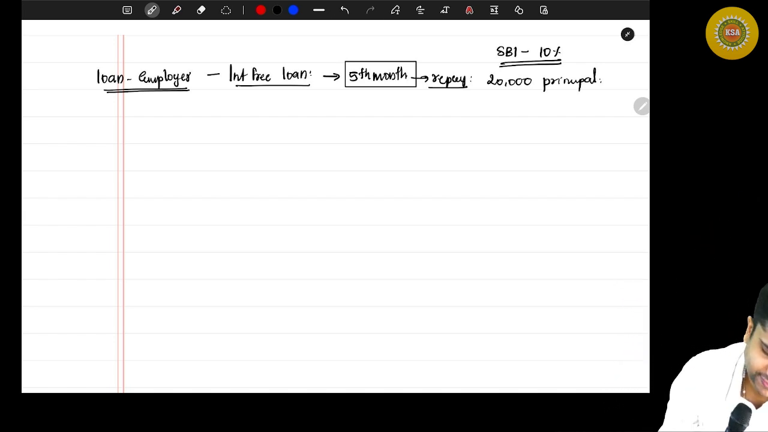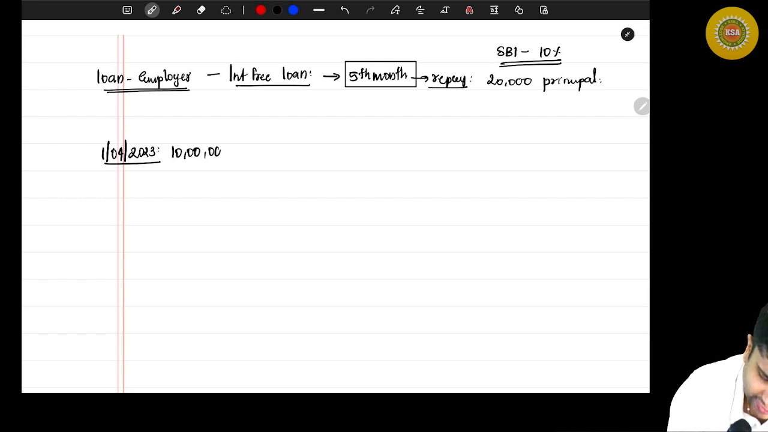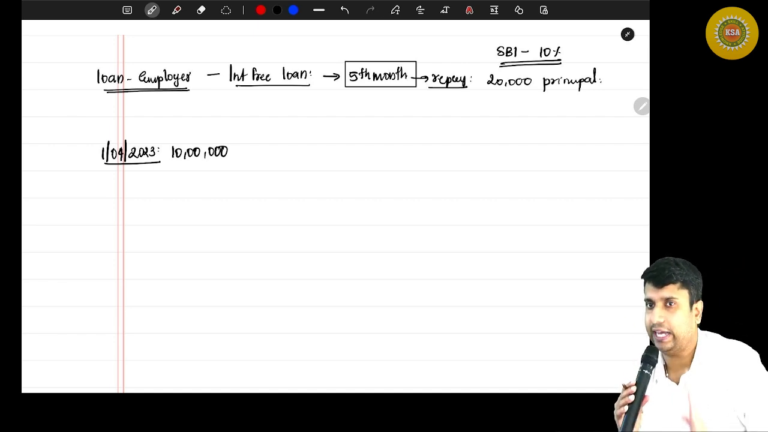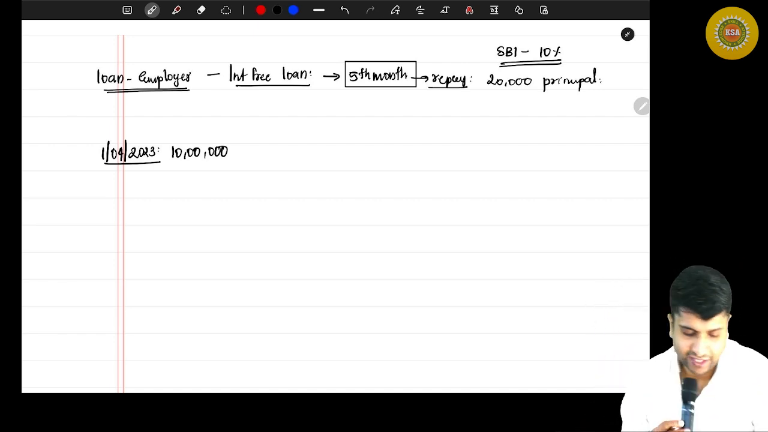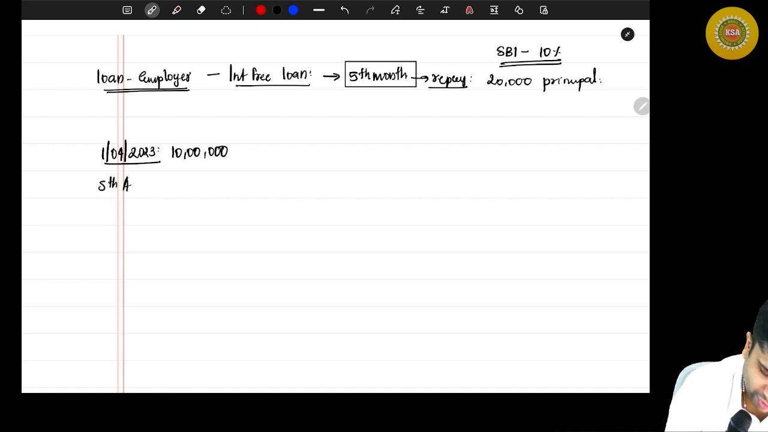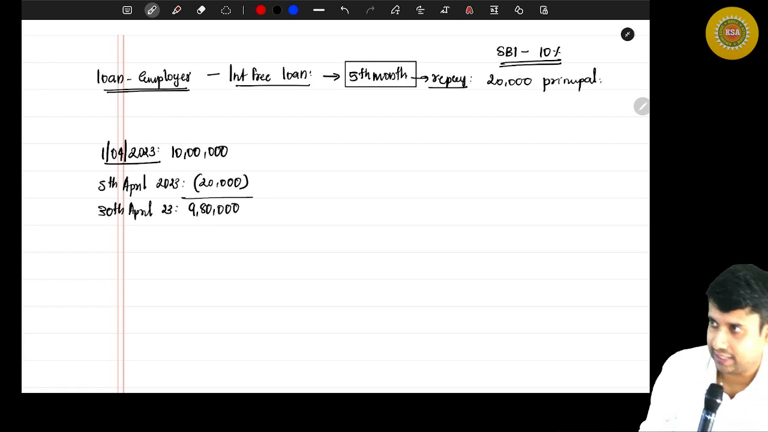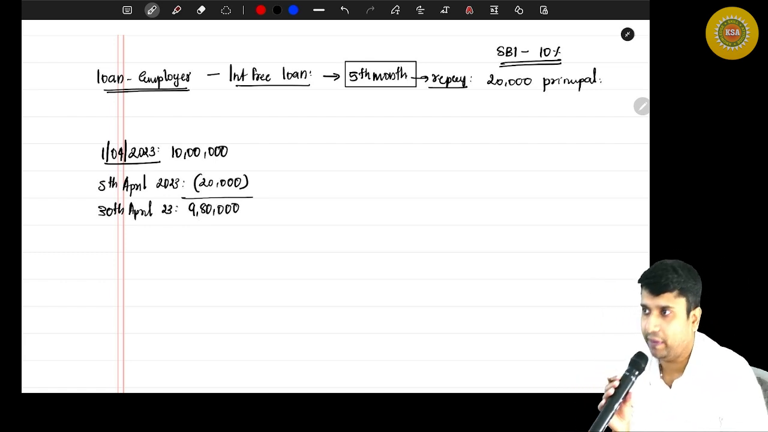Every month on the 5th, I am supposed to pay 20,000 to the principal. That simply means, say this year starts from 1/4/2023. On 1/4/2023, the opening balance of that particular loan is 10 lakh. Are you with me? On 5th of April 2023, how much will I pay to the principal? 20,000. And how much will be my balance on 30th April 23? 9,80,000 will be my balance.